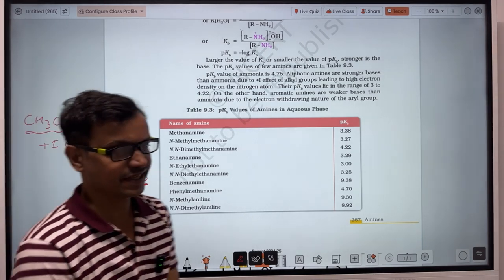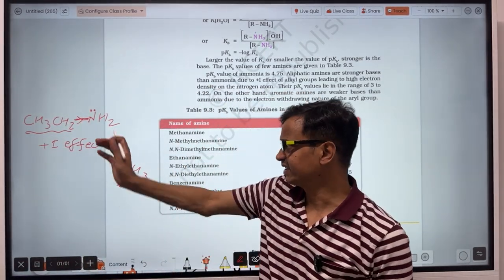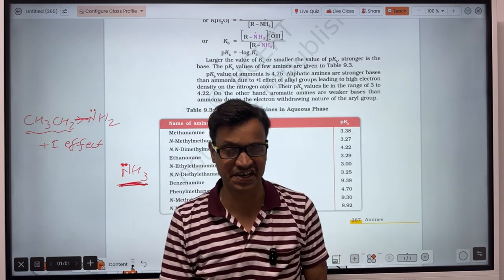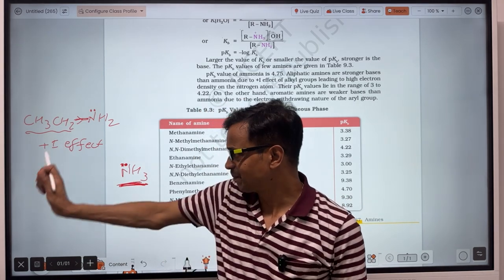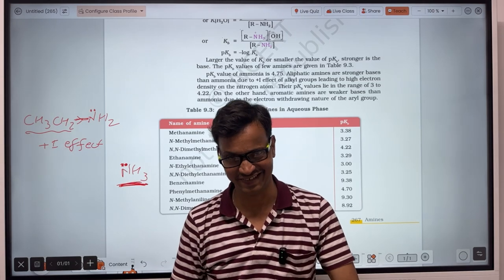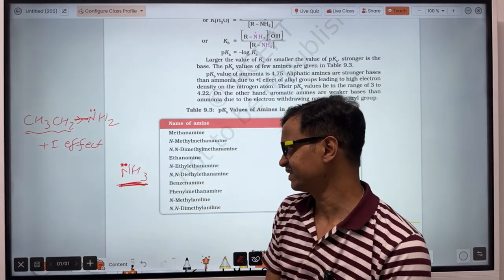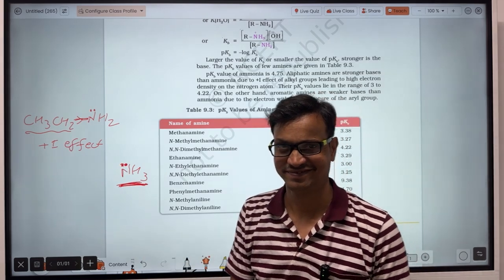In amines, the electron cloud density at the nitrogen atom is greater due to the plus I effect of the alkyl group, and hence amines are more basic than ammonia.